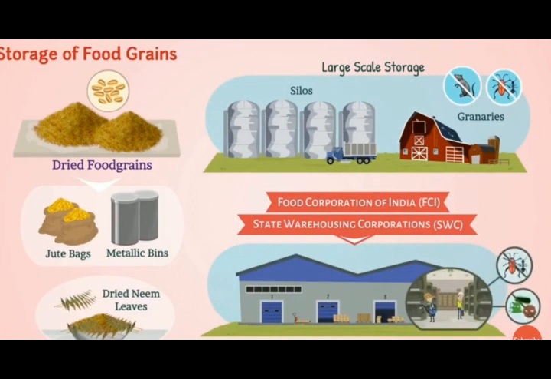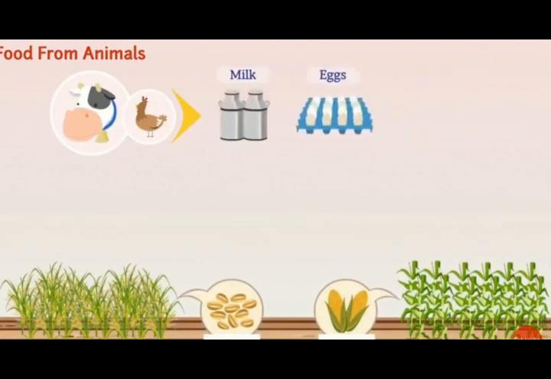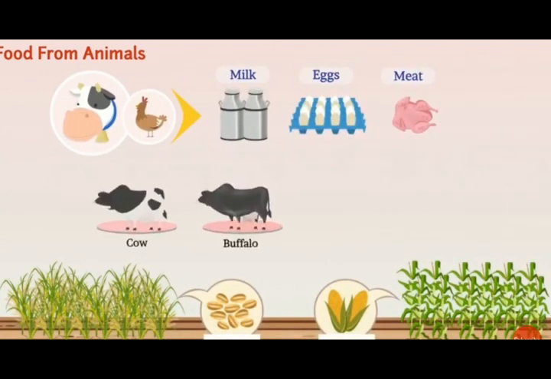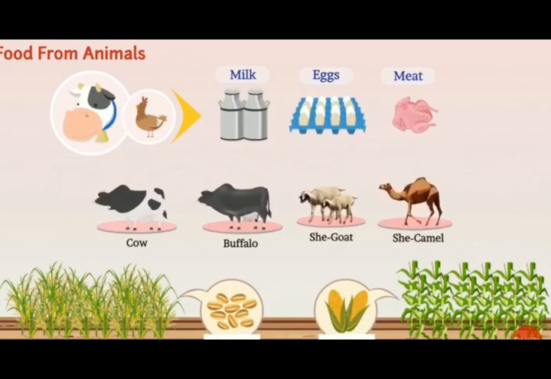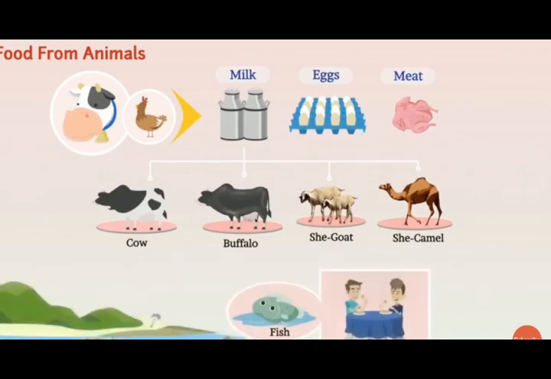We will now learn the last topic, that is animal husbandry. Food from animals. We get food not only from the crops but also from the animals in the form of milk, egg and meat. Cow, buffalo, she goat and she camel are the major source of milk. Also, fish is a major source of food in the coastal region.